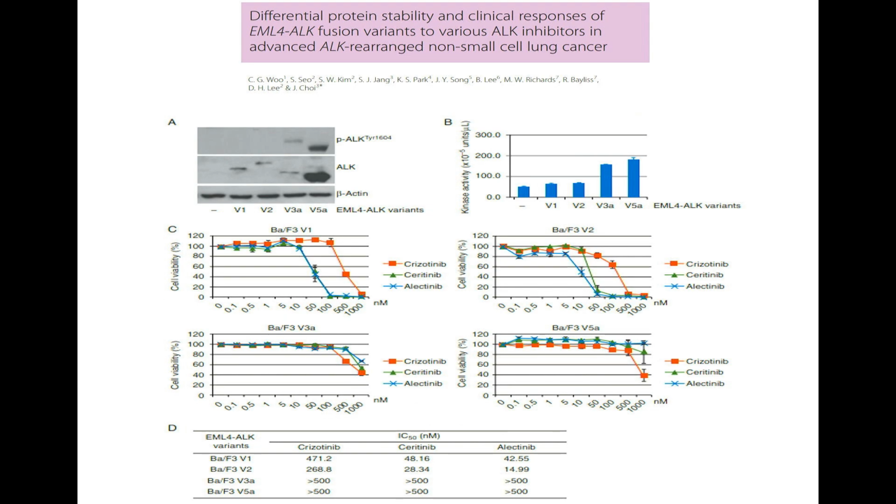Next. This is the same group, but this is an in vitro study where they wanted to see the minimum inhibitory concentrations of the drugs. If you look at the lower one, the variant 3 and variant 5 inhibitory concentrations were far away from variant 1 and variant 2 whenever we are using these three drugs.